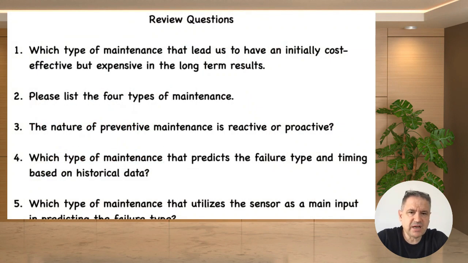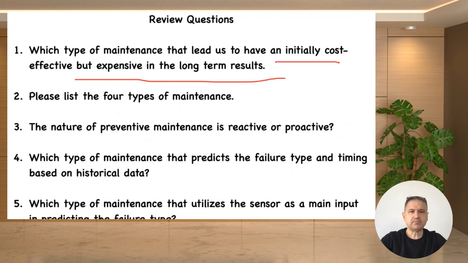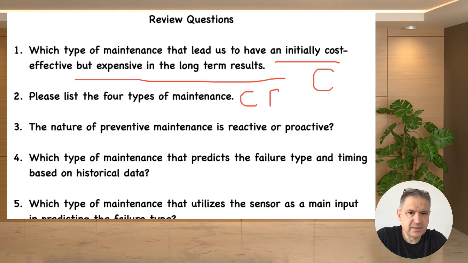As a result, my friends, I prepared some questions so that we understand the topic very well. The first question: which type of maintenance leads us to have initially cost-effective but expensive in the long run results? Is it preventive or corrective maintenance? Yes, my friends, corrective maintenance. Please list four types of maintenance. What are these? Corrective maintenance, preventive maintenance, predictive maintenance, and condition-based maintenance.